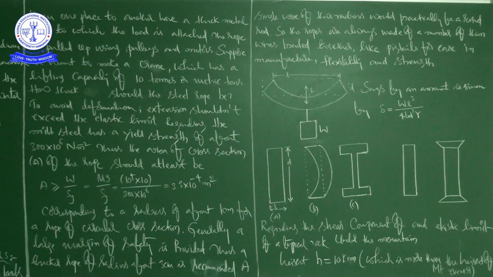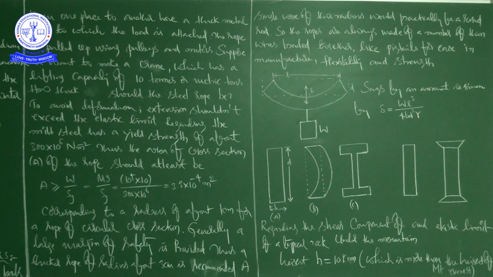Density of rock is 3 into 10 to the power of 3 kg per meter cube. By equating the shear component to this h rho g, h rho g is equal to 30 into 10 power 7 Newton per meter square.